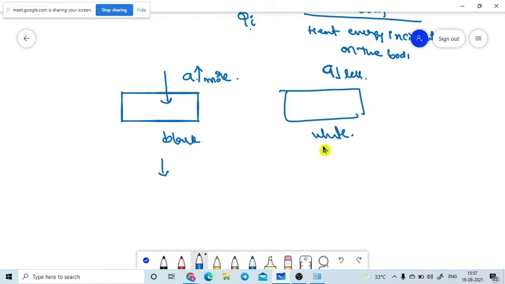That's why our body stays cooler. So white color cloth should be worn in summer and black color cloth in winter. There is physics in this.